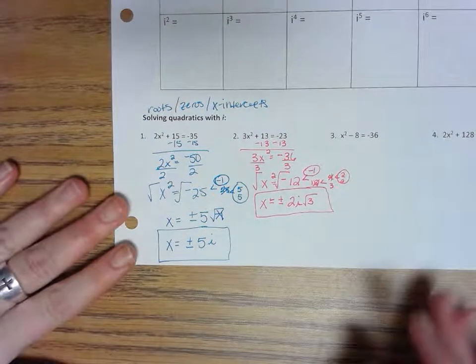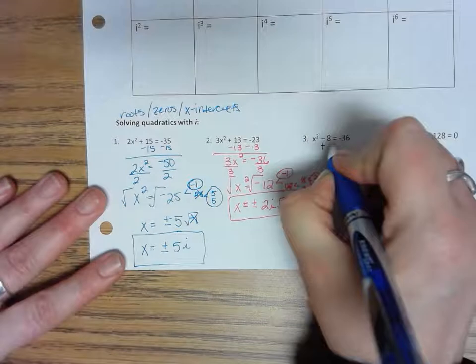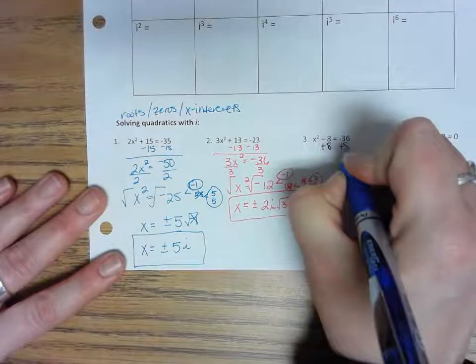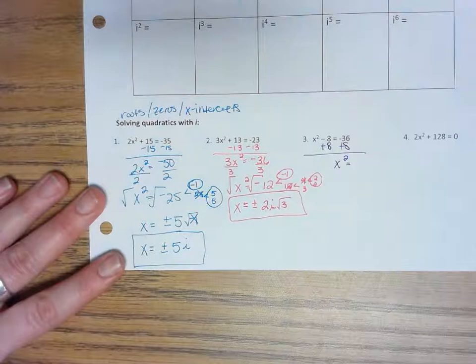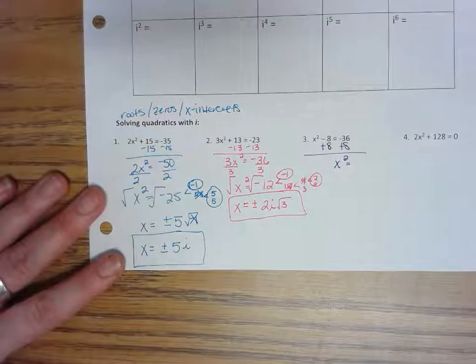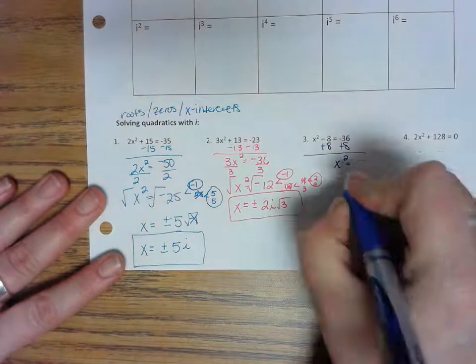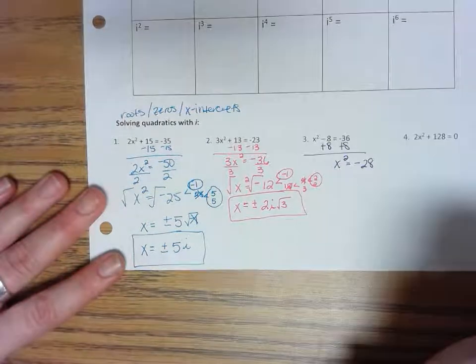Okay, so number 3, my first step is to add 8. So x squared is going to equal negative 36 plus 8, if I could type correctly. It's going to be negative 28. And now I'm ready to square root.